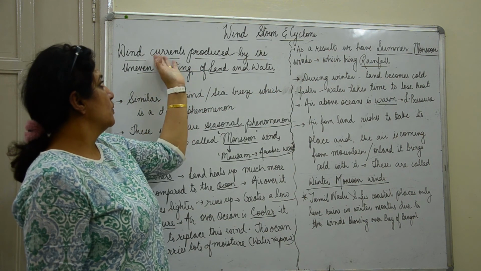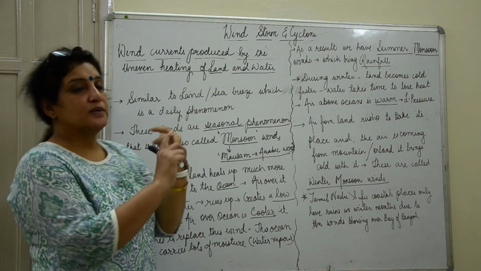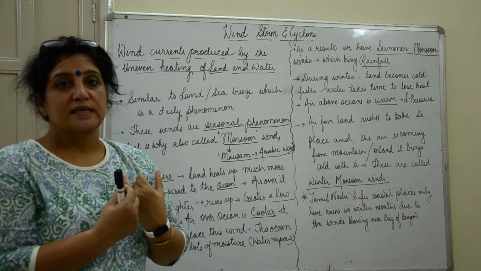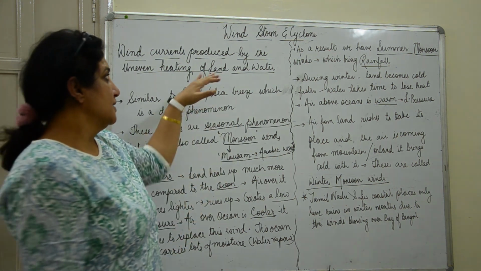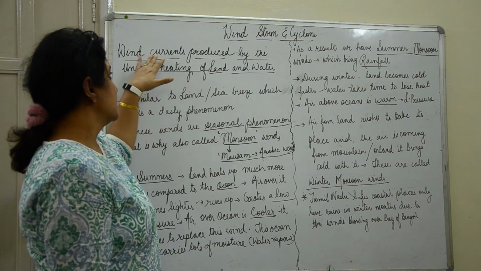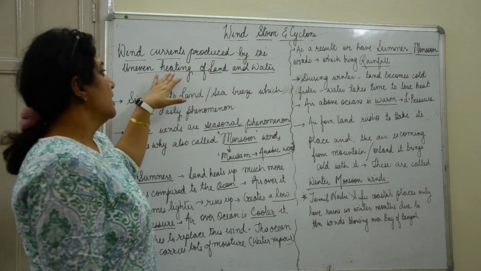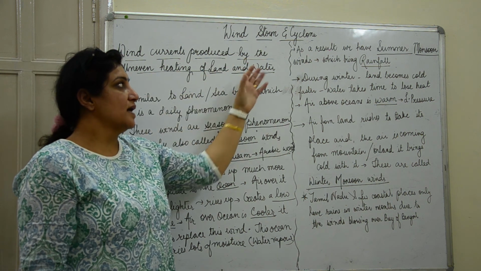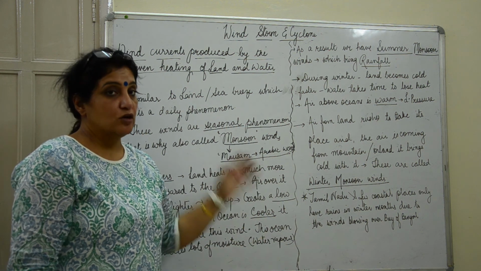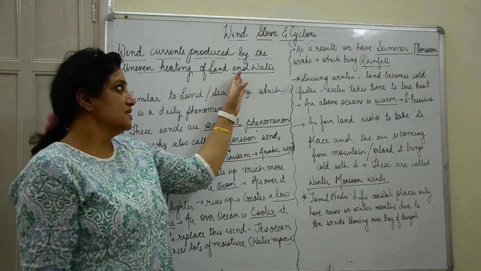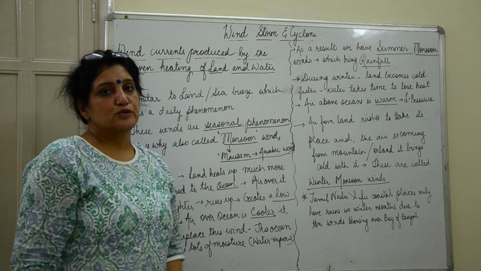So this is how wind currents are produced. The first one we had learnt was by the unequal heating of the earth between the equator and the polar regions, and the second reason is that wind currents are produced by the uneven heating of land and water. These are the seasonal winds that we are talking of. It is not land breeze and sea breeze. These are the seasonal winds, which we also call the monsoon winds.